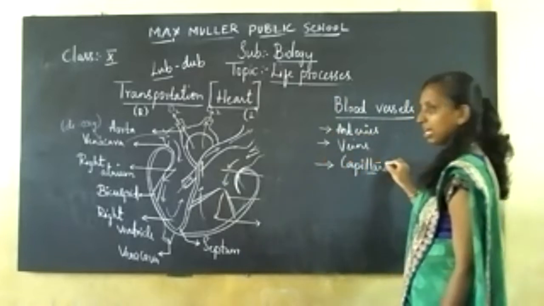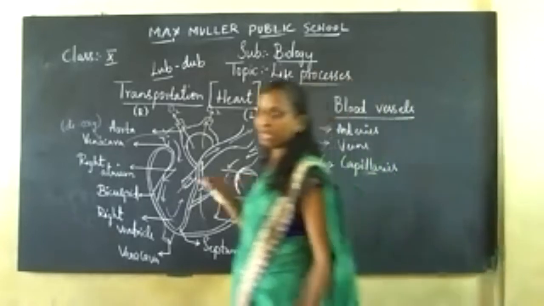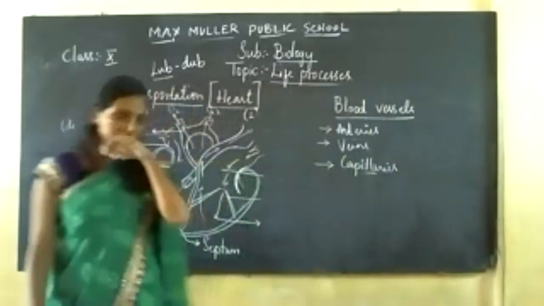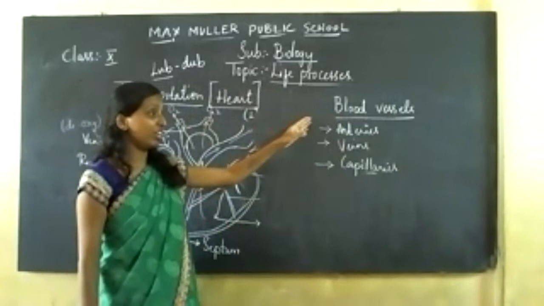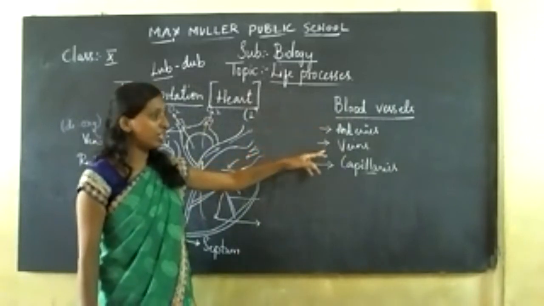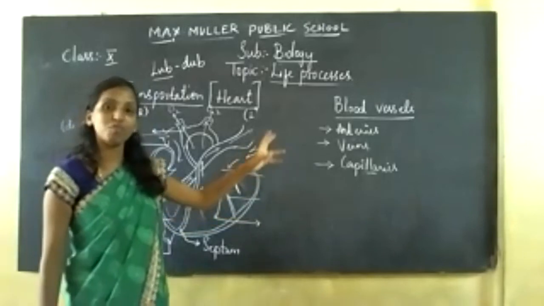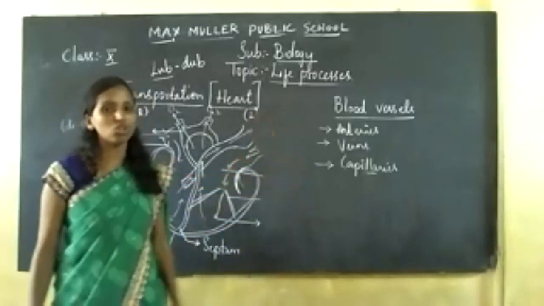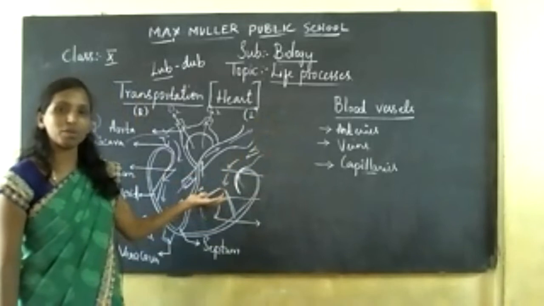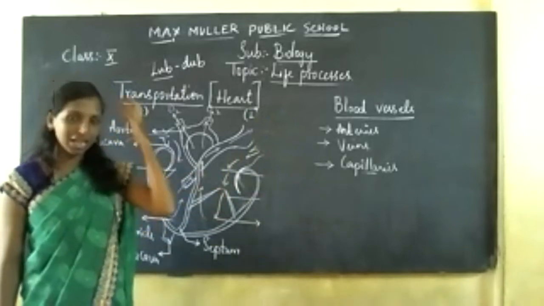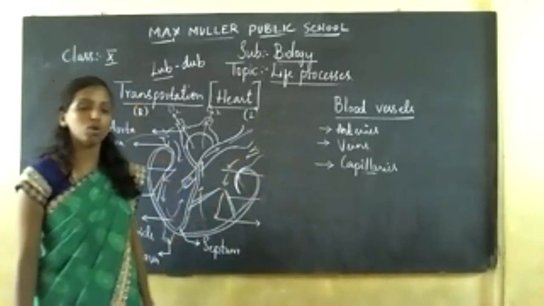You know, I told you about the pulmonary artery and pulmonary vein, right? In the same way, here you have the blood vessels: arteries, veins and capillaries. So what is the function of these and where are they present? We know the pulmonary artery and vein are connected to the whole body.